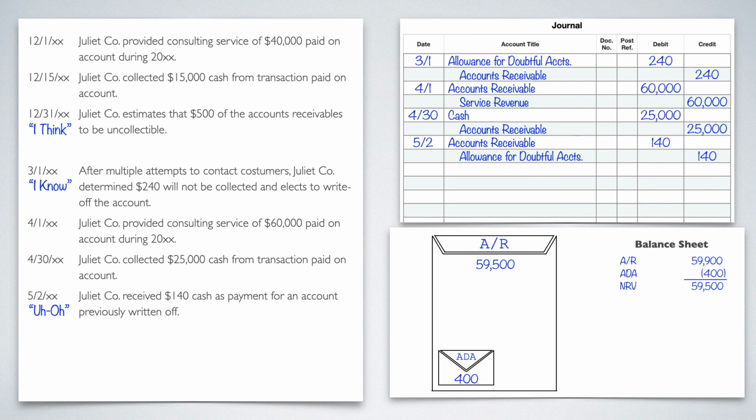And then we get it in cash, and we take it off our books correctly. So we would do debit cash of 140, and then credit accounts receivable for the same 140. That takes care of the uh-oh step. We take it out of our AR folder the correct way, which takes 140 out of there. That leaves me with an AR balance in total of 59,760. My ADA is still the same, and my net realizable value now is going to be 59,360.